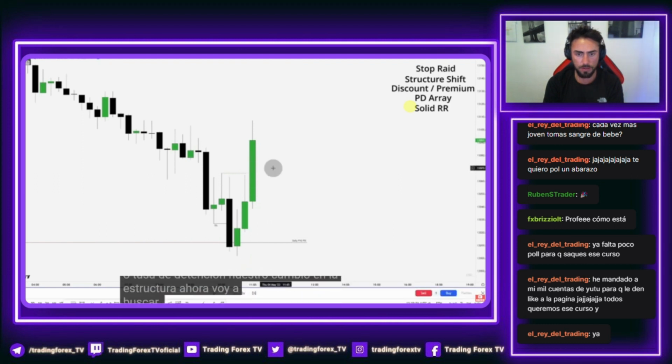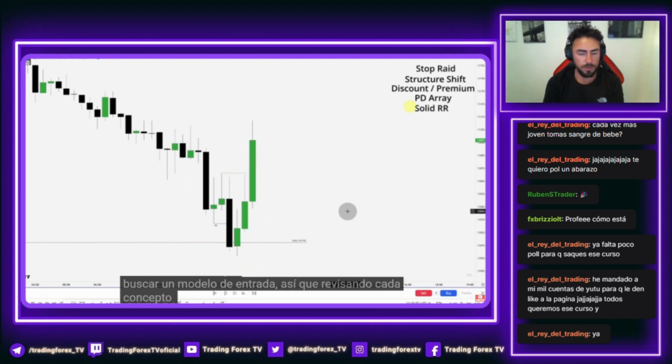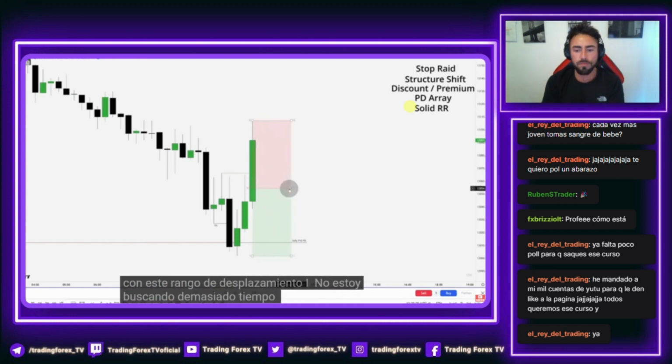Now I'm going to be looking for an entry model. So going through each concept individually, the first one we have is discount and premium. So ideally, with this displacement range, I'm not looking to long above this 0.5. I'd want to be longing.